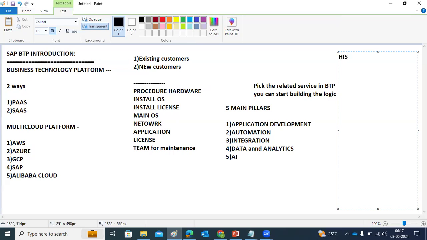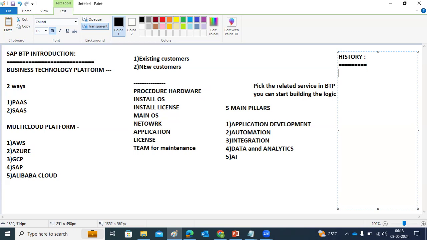I think it was already discussed, but I'm giving a brief history again. In January 2021 they rebranded their name from Cloud Platform to BTP.